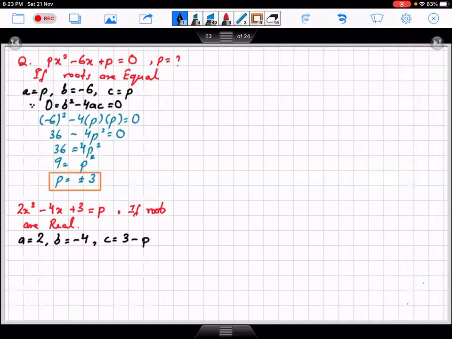So we will be using d, that is b square minus 4ac, and should be greater than equals to 0. Now this becomes -4 square minus 4, a is 2, while c is 3 minus p greater than equals to 0.